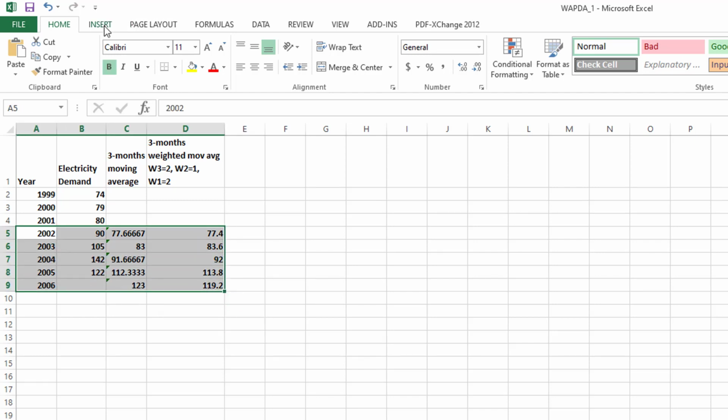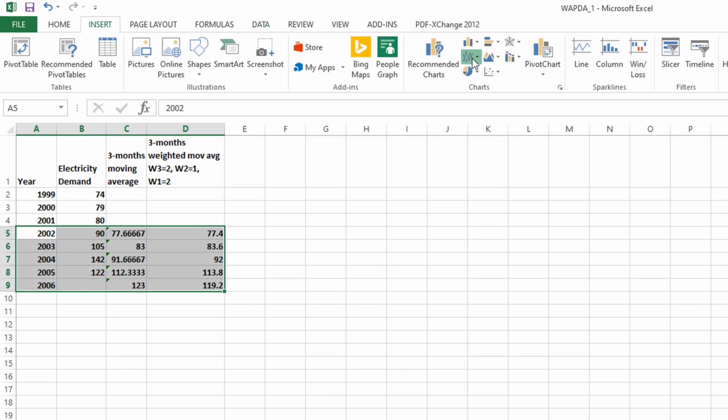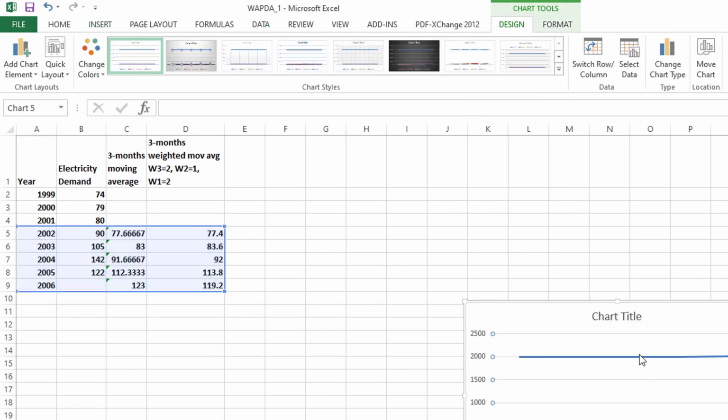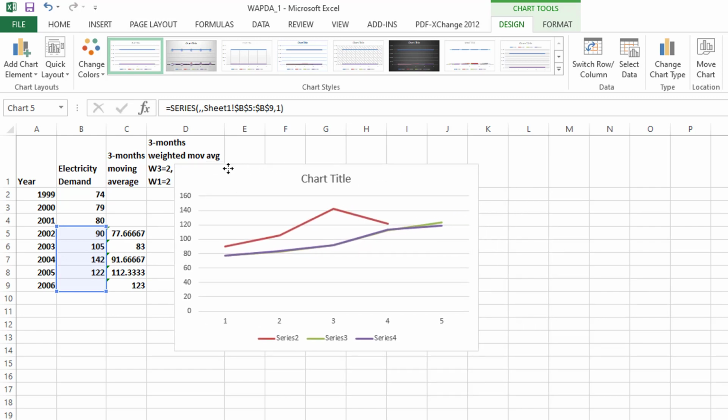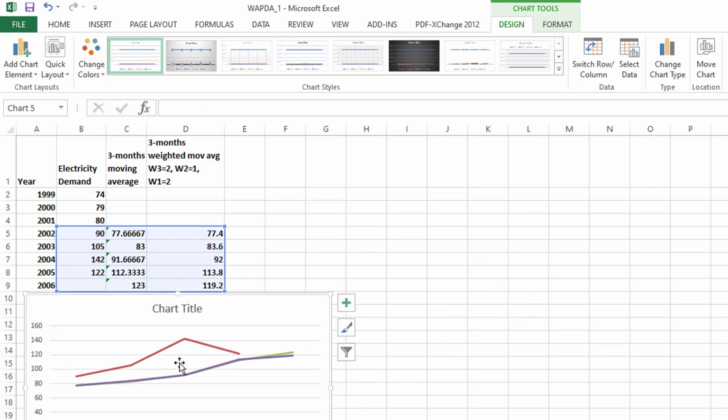Okay, so why is it different from the other one? Let me sketch it, to see what the behavior of the data is. Remove this one because this is our year. This is the original one. This is my chart, the sketch. This is the original electricity demand. This one is the weighted, and this one, the green, you can hardly see it, is the 3-month moving average. So the 3-month and 3-month weighted moving averages are more similar.